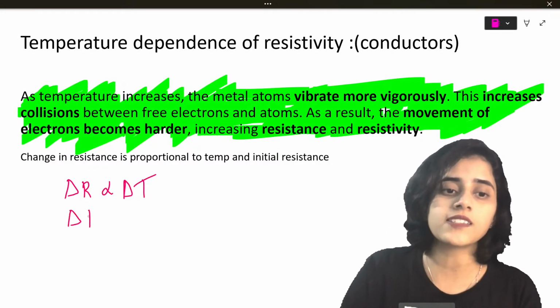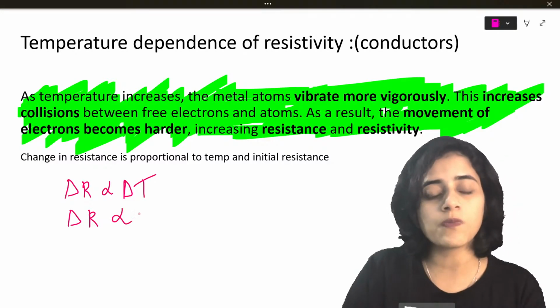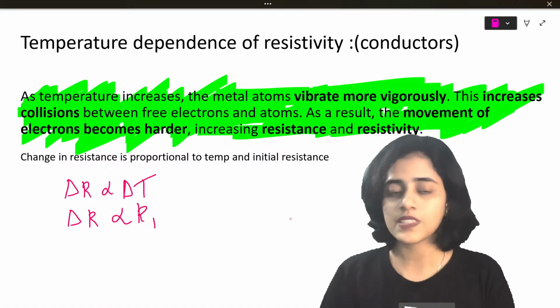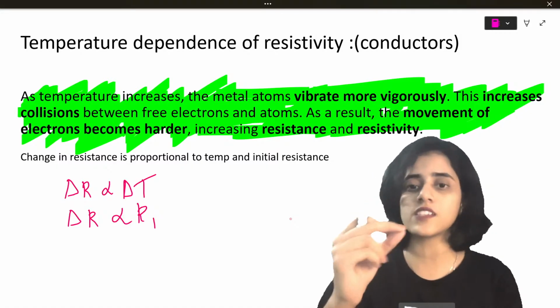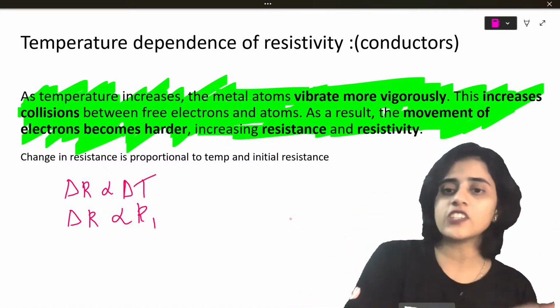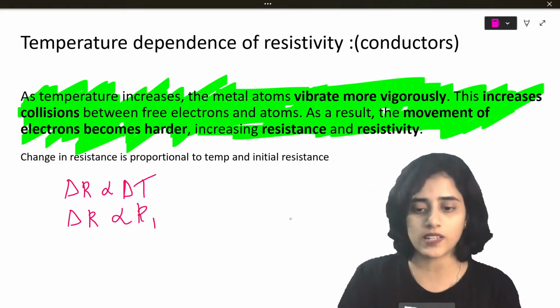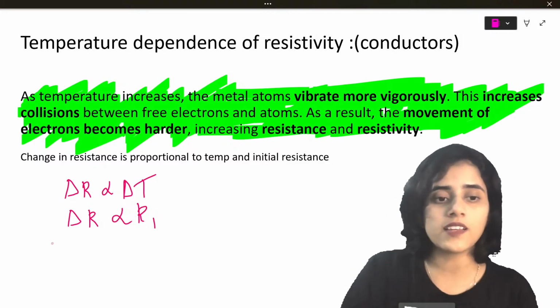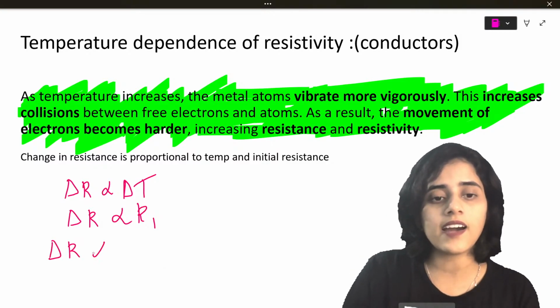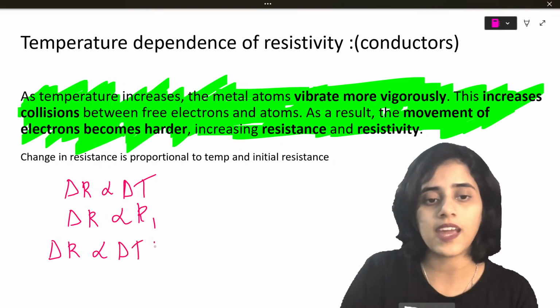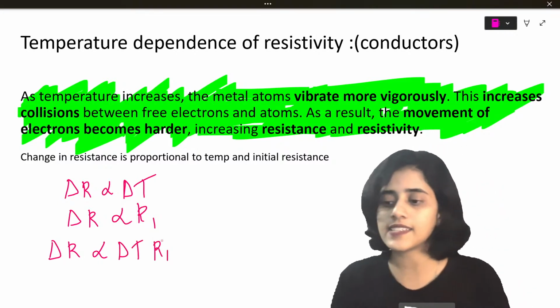Now, how much the resistance changes is also proportional to the initial value of resistance. So initially, if the resistance had a value, the amount of change depends on that initial value. It depends on how much temperature changed as well. Now together, we can say delta R is proportional to delta T and R1. Can I say that?